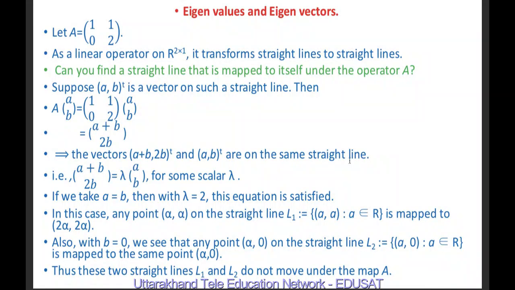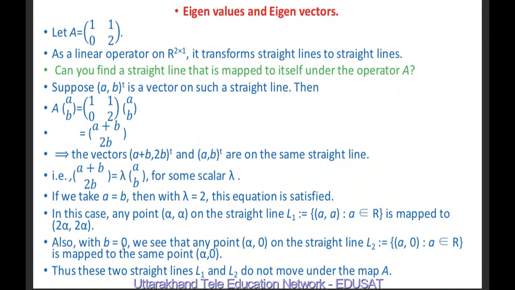This implies the vector (a plus b, 2b) and (a, b) are on the same straight line. That is, (a plus b, 2b) is equal to lambda into (a, b) for some scalar lambda. If we substitute a equal to b here, this is (2a, 2a) and here it is lambda (a, a). This is satisfied if we put lambda equal to 2. So this equation is satisfied for lambda equal to 2. In this case, any point (alpha, alpha) on the straight line L1 equal to {(a, a), a belonging to R} is mapped to (2 alpha, 2 alpha).